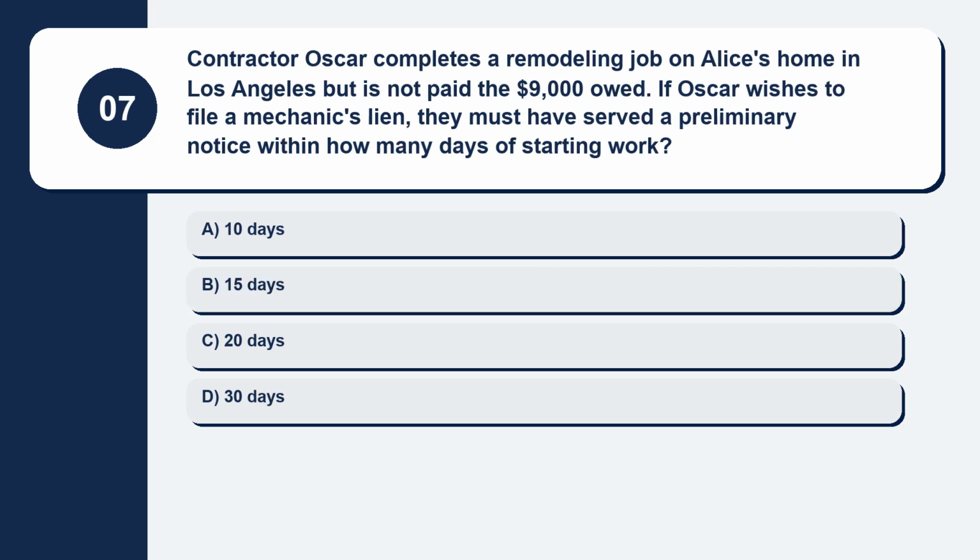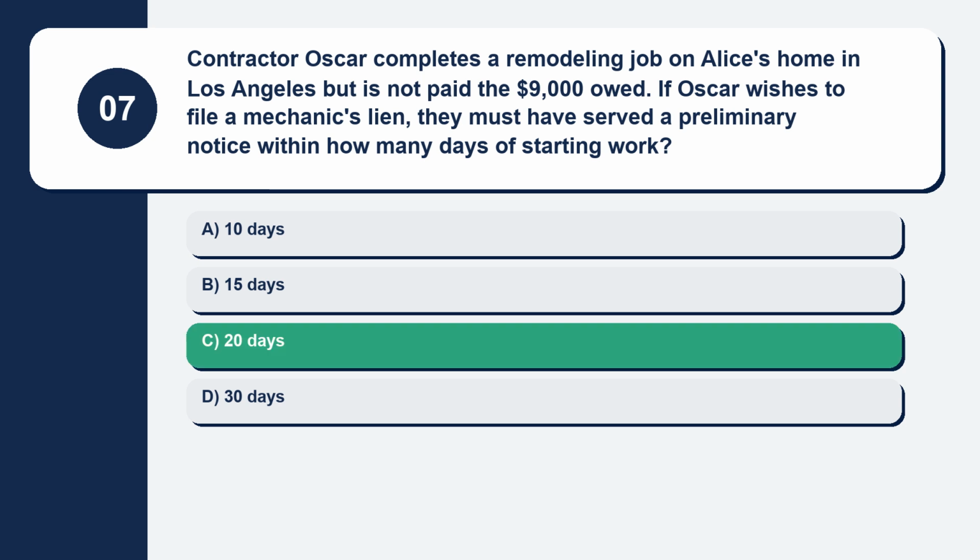Question 7. Contractor Oscar completes a remodeling job on Alice's home in Los Angeles but is not paid the $9,000 owed. If Oscar wishes to file a mechanic's lien, they must have served a preliminary notice within how many days of starting work? Here are your options. Option A, 10 days. Option B, 15 days. Option C, 20 days. Option D, 30 days. The correct answer is option C, 20 days.